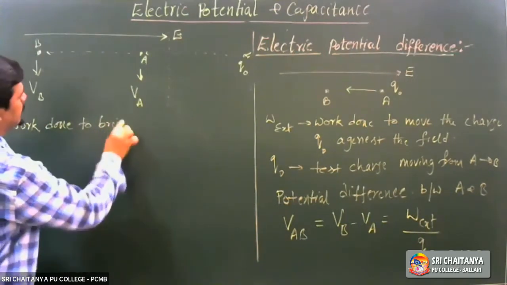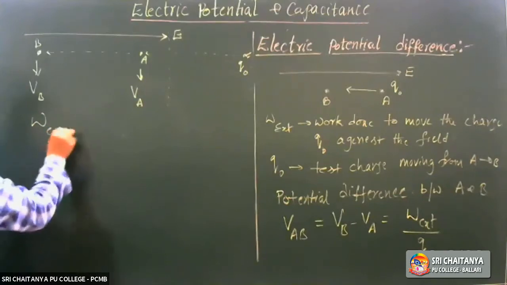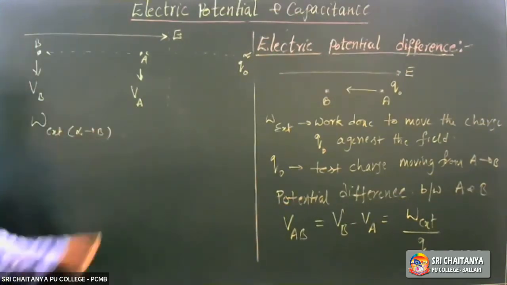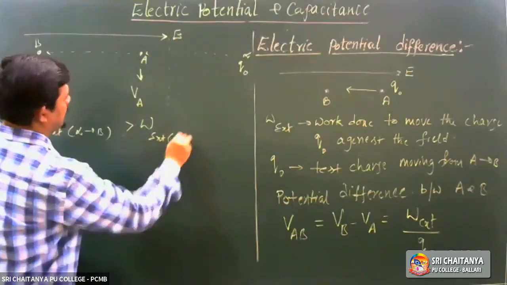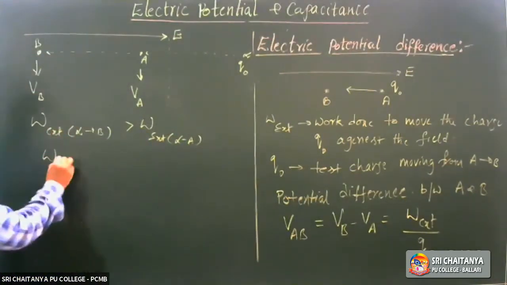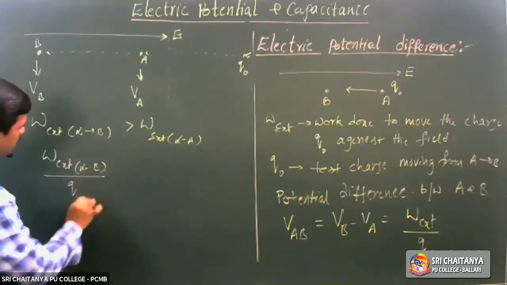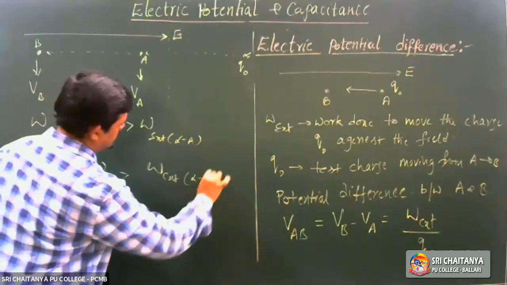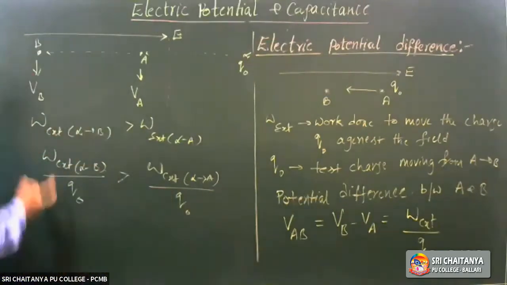So I write like this: work done to come from infinity to B by Q naught is greater than work done to come from infinity to A by Q naught.